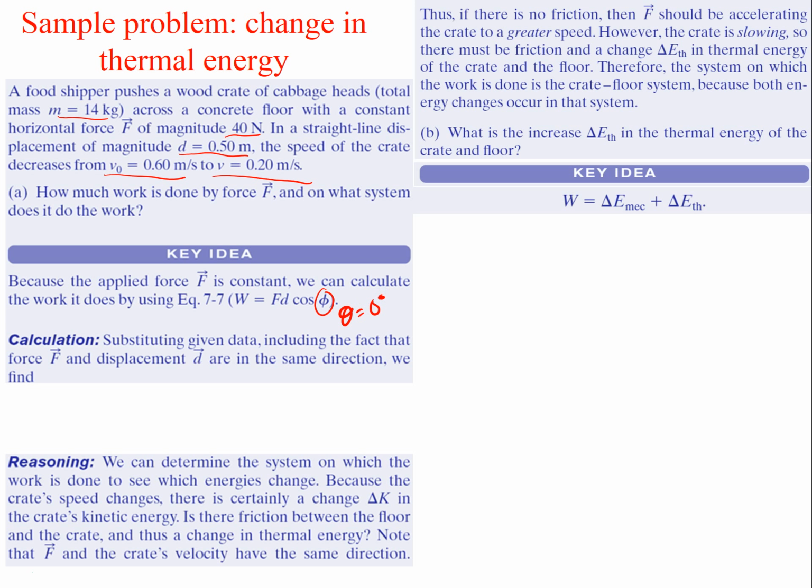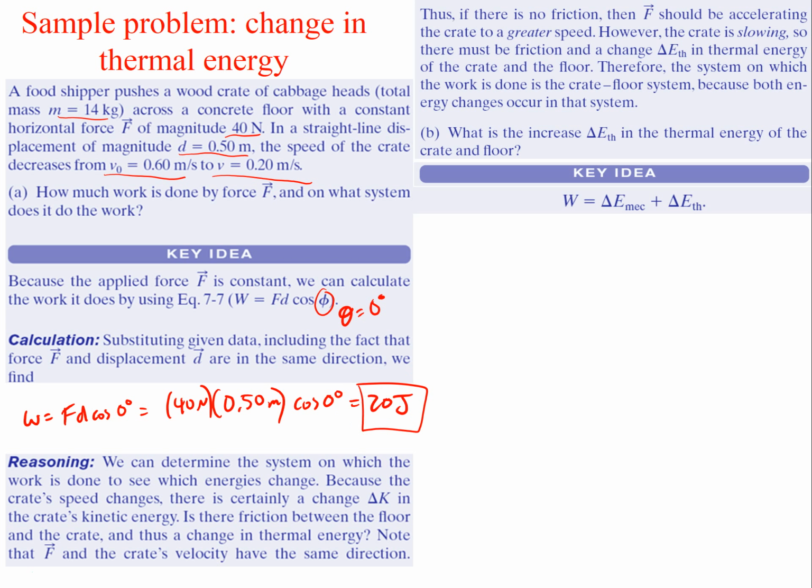So writing that out, we have work is equal to Fd cosine of 0 degrees. So that's 40 newtons times the displacement, which is 0.5 meters, times the cosine of 0, which is 1. And that gets us 20 joules of work.